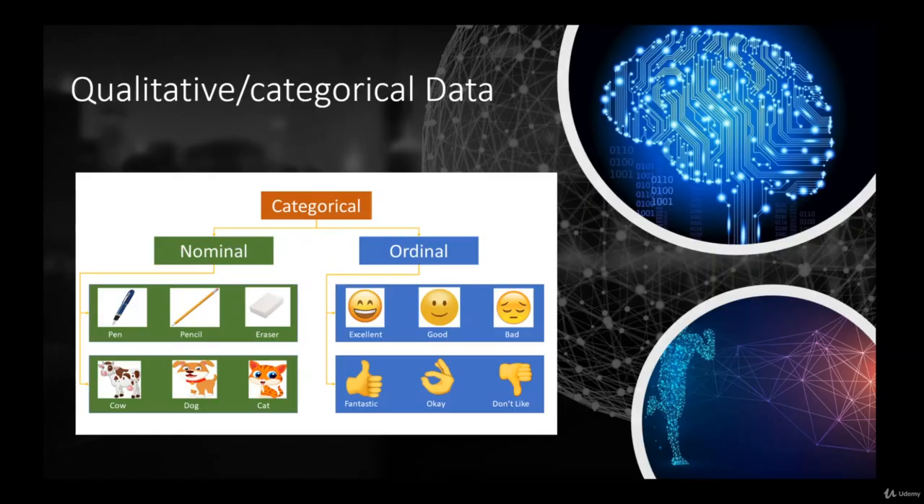For example, let's have an example of ordinal data. Let's say I'm asking someone, do you like this type of exams on a scale of, for example, bad to excellent? So if the person doesn't like it, the person will say bad. If the person likes it, the person will say excellent. And as you can see, there is a certain order between those emojis. Here we have emojis, but it could be things like don't like, okay, fantastic. There is a certain order.